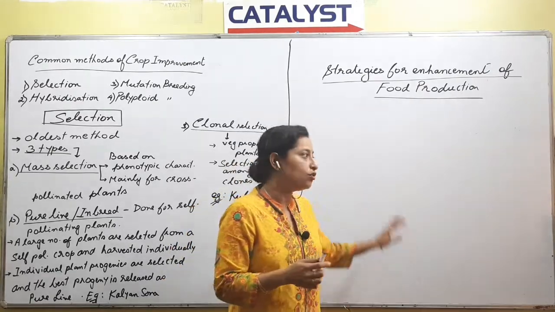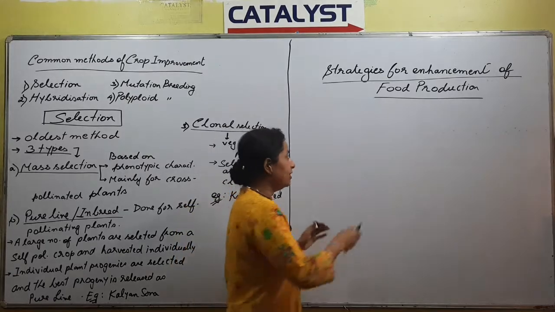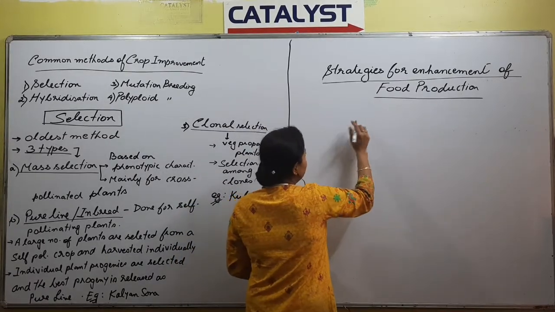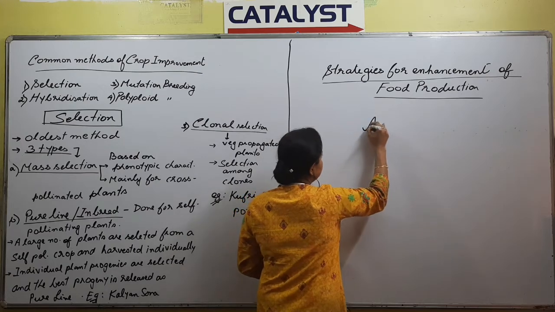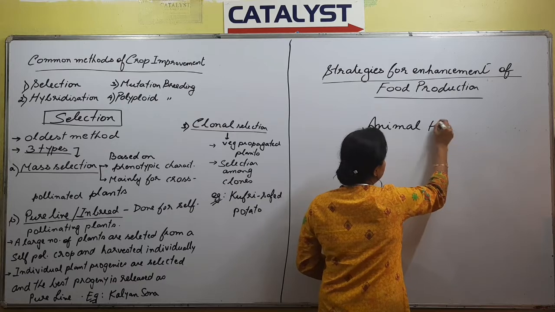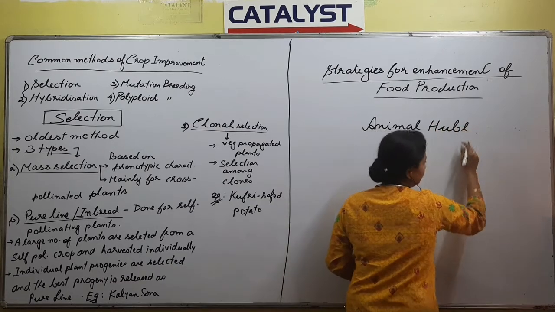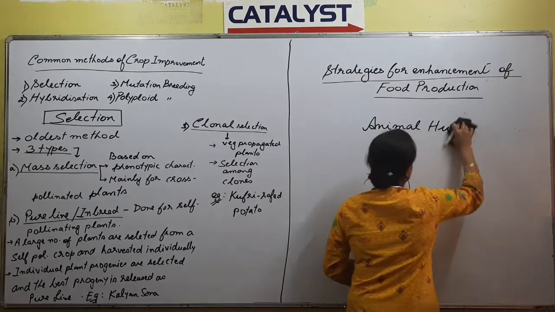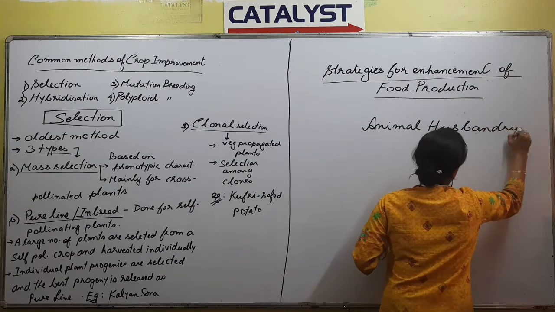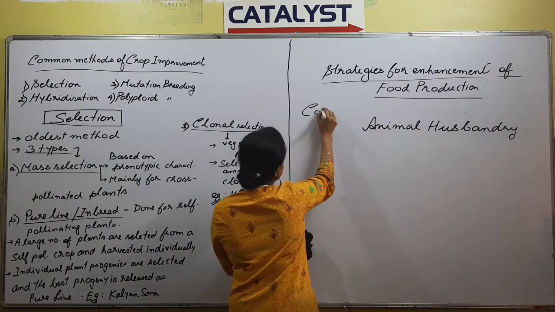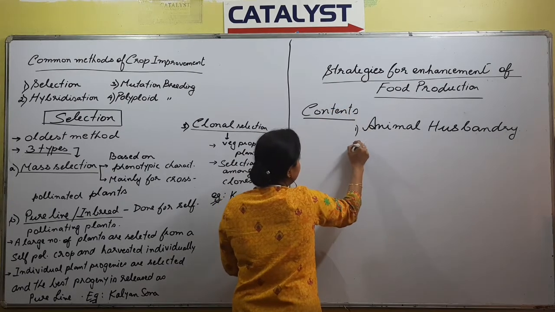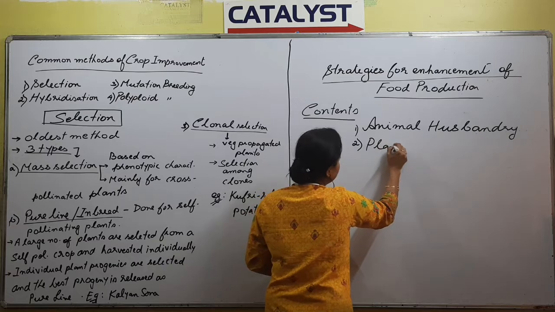Apart from that, what are the things that this chapter contains? Here we have to talk about animal husbandry. So what we are writing is the contents. Animal husbandry. Next we'll have plant breeding.